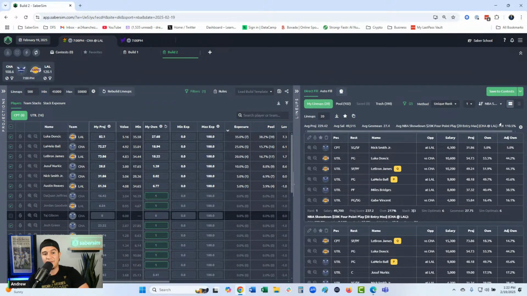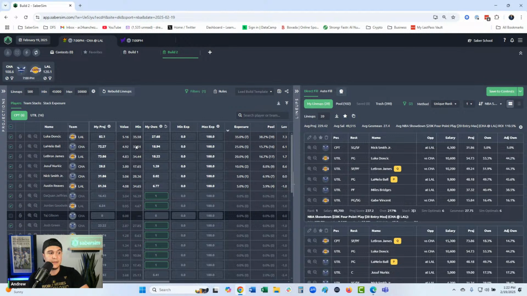So right now, average ROI 110%, average projection 229.4. First thing I would do, right? Start comparing my exposures and my leverages. My captain leverages are not high. I don't have anybody with double-digit positive. Okay, so pretty flat, some small stands, but nothing crazy, right?